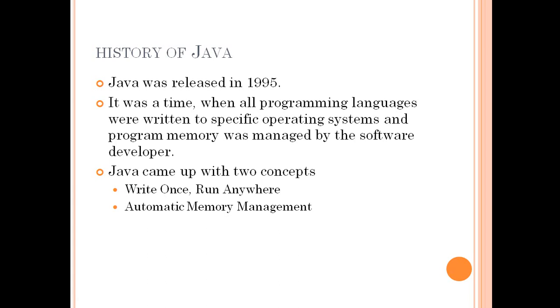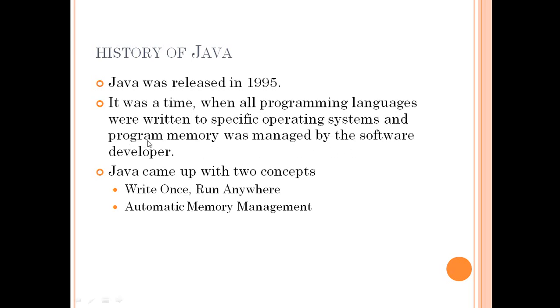Java was released in 1995, and it was a time when all the other programming languages were written specific to the operating systems, and even the program memory was managed by the software developers. If you write a program in C and compile it on your Windows machine, and you want to run the same compiled code on a Linux machine or a Mac machine, this program will not work. In order to make it work, you will have to compile the code on that particular machine on which you want to run the code.